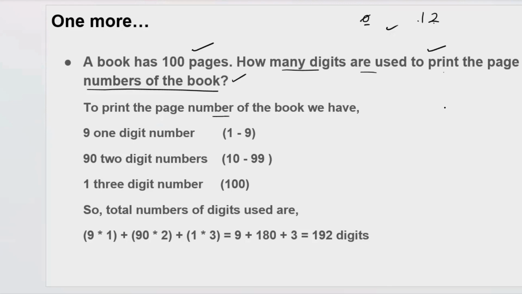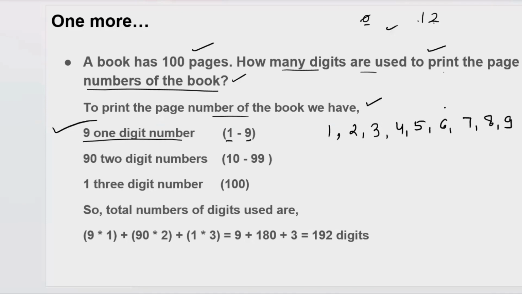To print the page numbers of the book, how many 1-digit numbers are we using? 9 1-digit numbers you are using, 1 to 9, right? Obviously, pages start from 1. So 1, 2, 3, 4, 5, 6, 7, 8, 9. So 9 1-digit numbers you are using. After 9, 10, then 11, 12, up to 99.